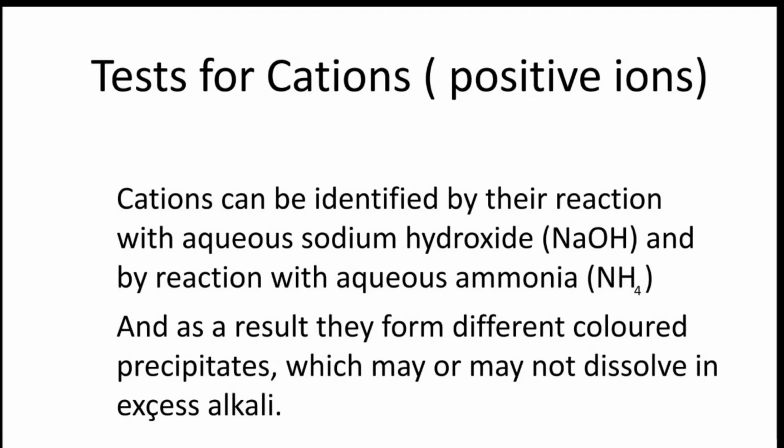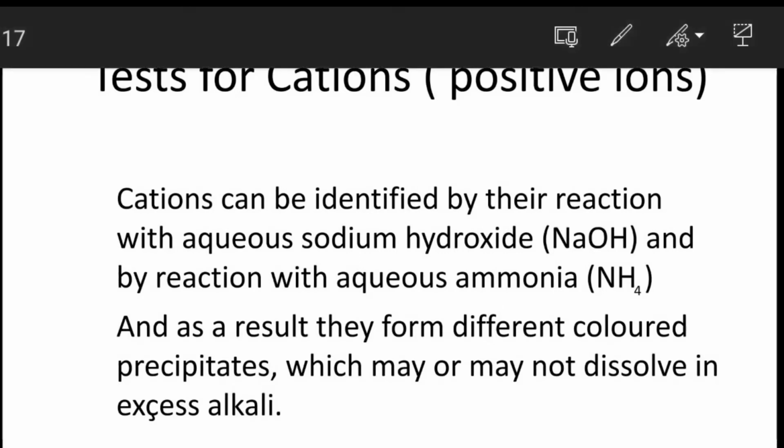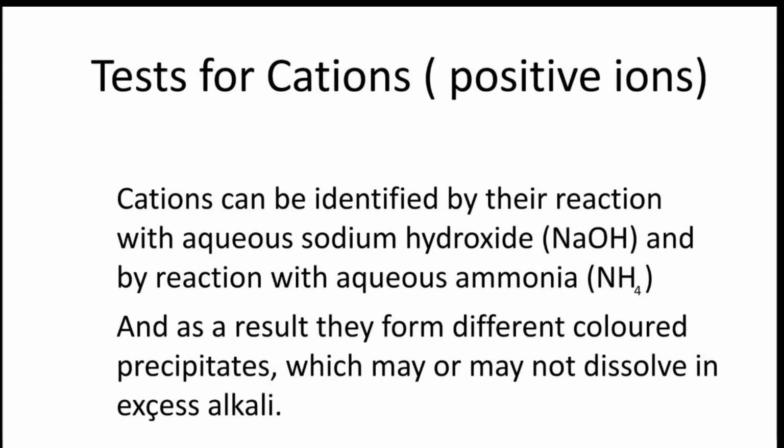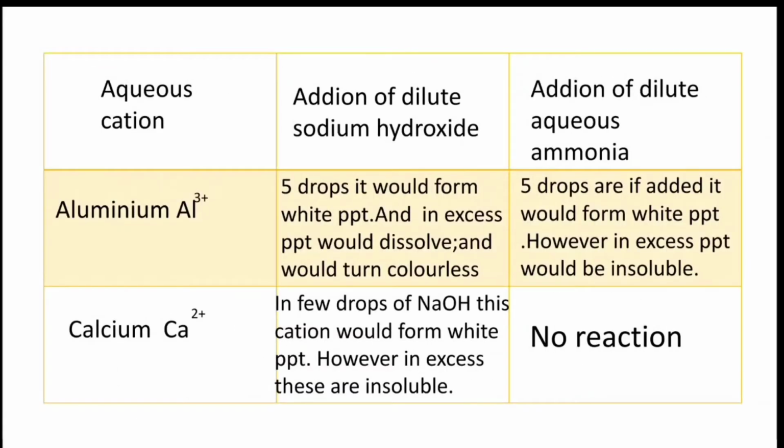For example, calcium does not dissolve in excess, but zinc dissolves in excess, so we can identify cations by whether or not they dissolve in excess. So the cations can be identified by the reaction with aqueous sodium hydroxide and by the reaction with aqueous ammonia. Now we can discuss the various tests for various cations, the positively charged ions.